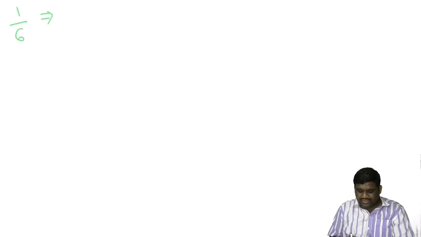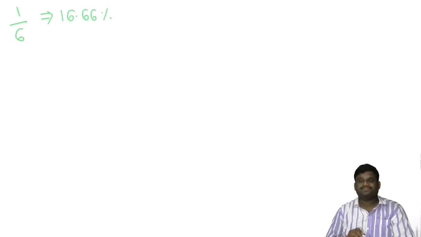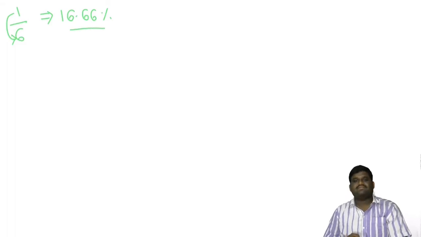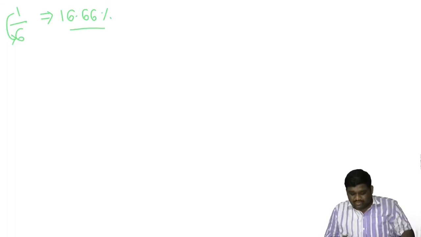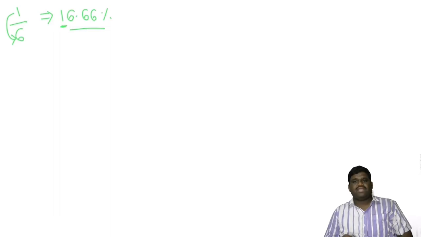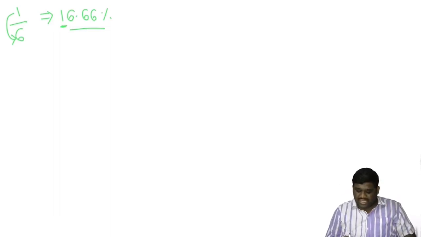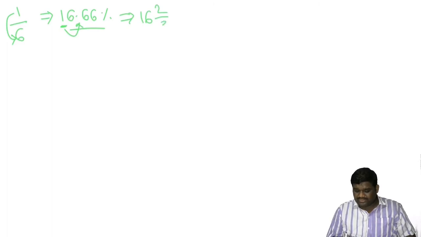And next we will be discussing 1 by 6. 1 by 6 is nothing but 16.66%. How do we remember it? Since I am asking about 6, write 6 three times. It is 1 by 6, so put 1 over here, and as I explained earlier, put a decimal point after two numbers. This can be written as 16 2 by 3%.